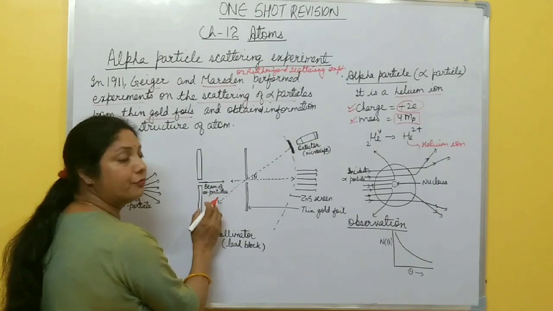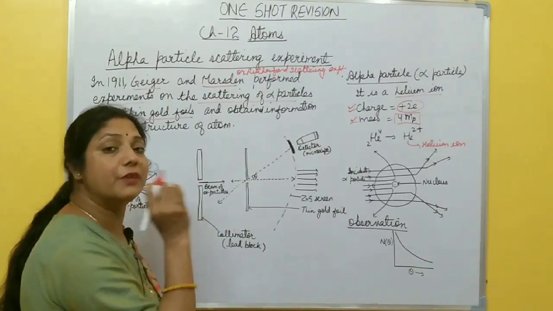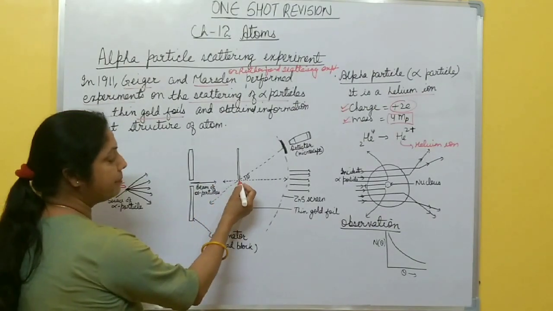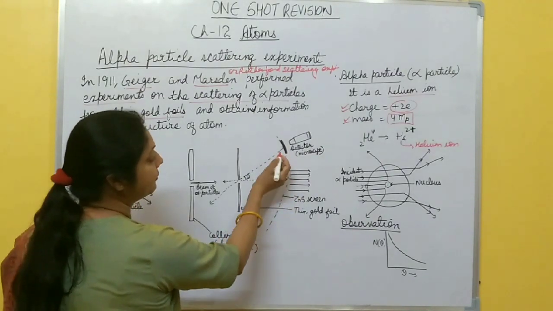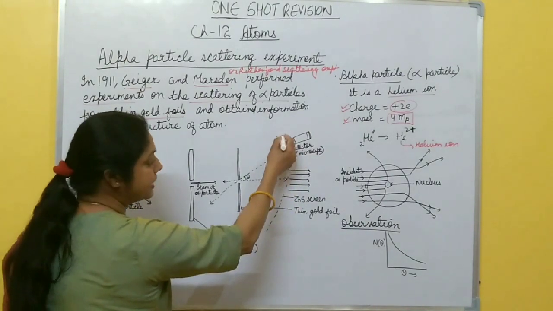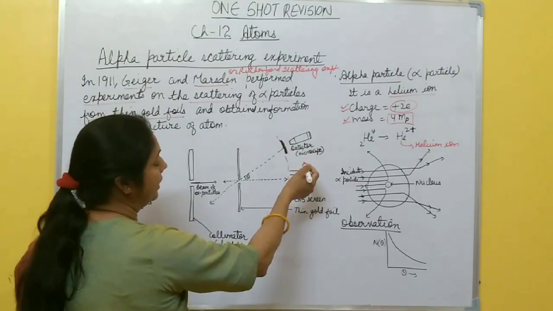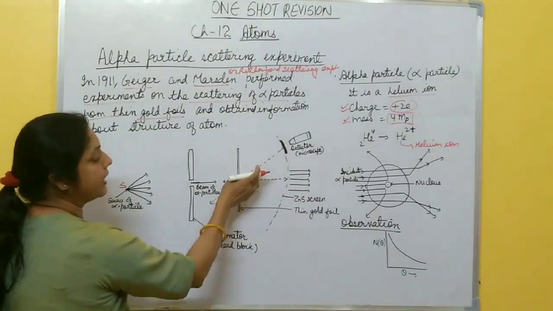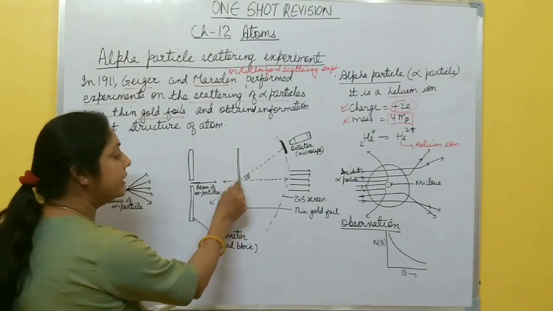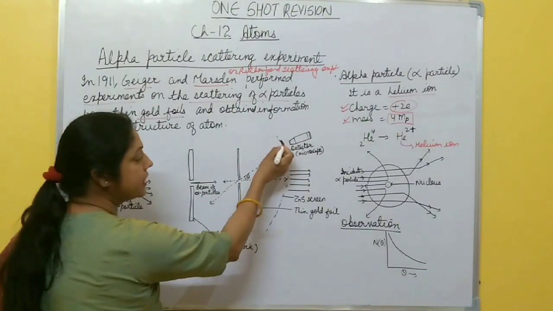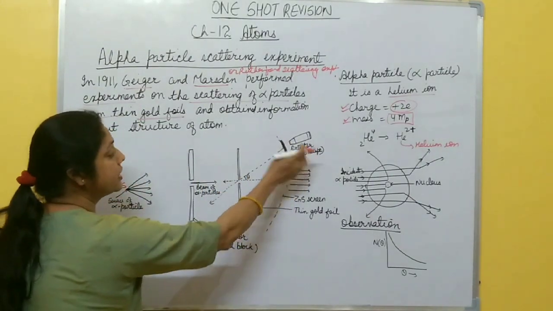Now this beam of alpha particles falls on this thin gold foil. Its thickness is very small. These alpha particles scatter in different directions, which can be observed with the help of this rotatable detector having a zinc sulfide screen and microscope. The number of alpha particles scattered in different directions is measured with this detector. When these alpha particles fall on this zinc sulfide screen, it produces a flash which is viewed through this microscope.